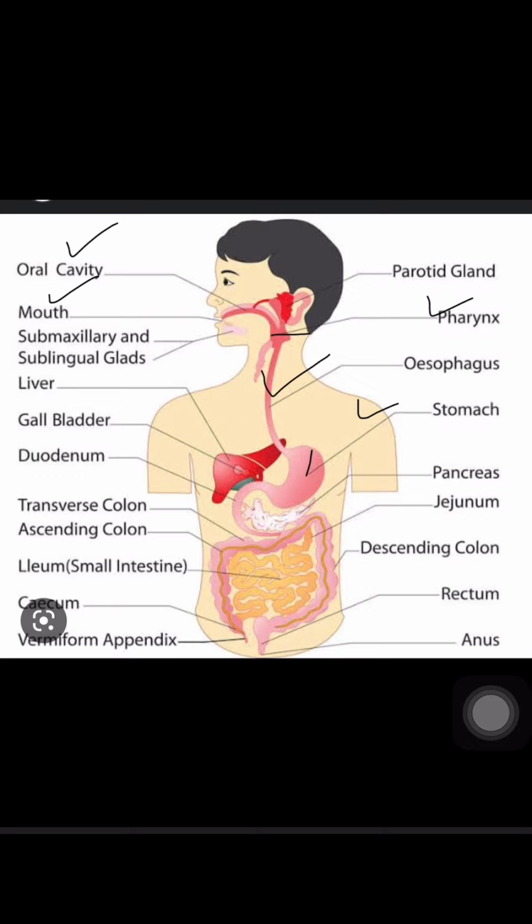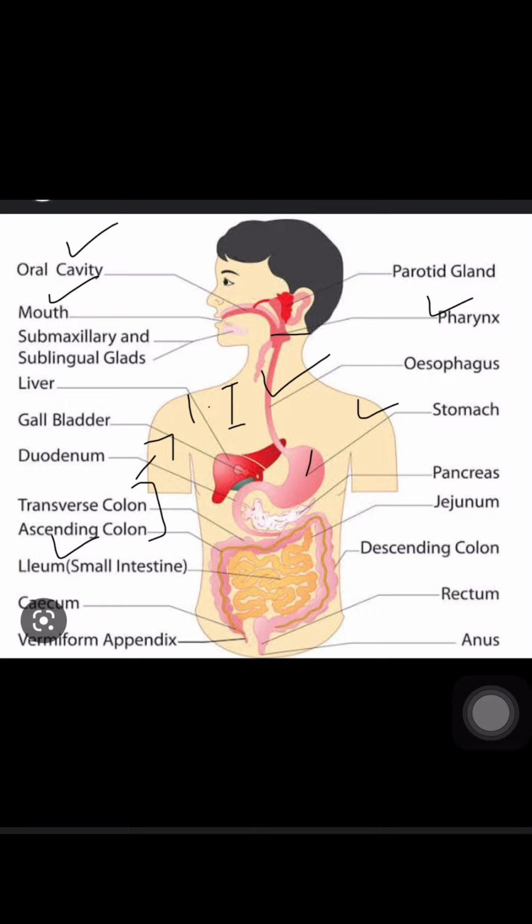After that we have the small intestine. Here you can see these two columns of the large intestine, the transverse colon and the ascending colon. These are the parts of the large intestine.